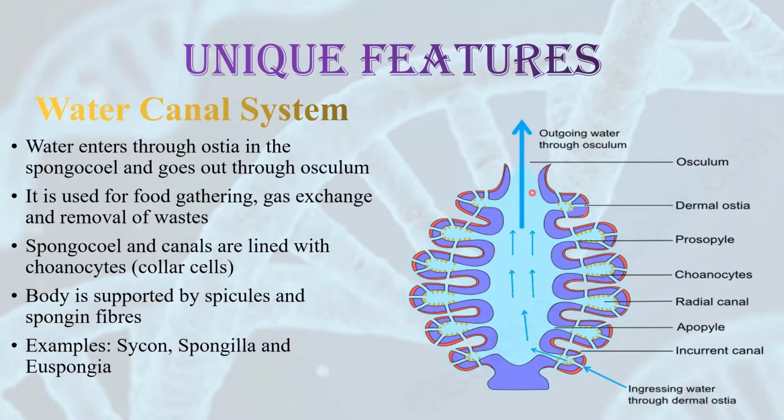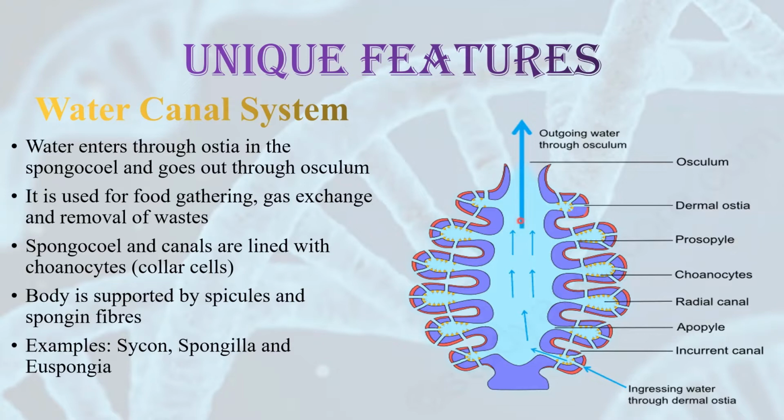Now what happens in this canal system? When the water is entering the body of the poriferan through ostia, the water brings food, the water also brings oxygen. So nourishment and oxygen enter the body of the poriferan. It goes into the spongocoel. From spongocoel, the digestion process and the respiration process take place. Then the waste products that are produced in the body go out through osculum along with the water. Along with waste products, osculum also removes carbon dioxide.